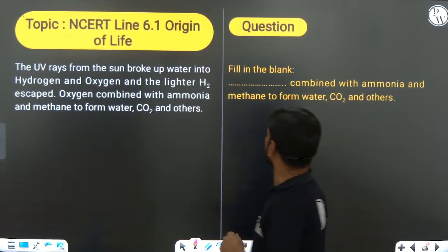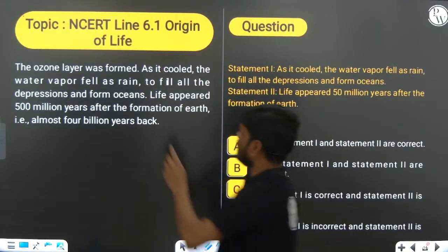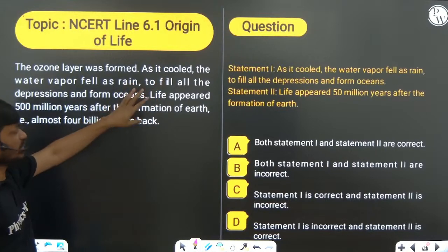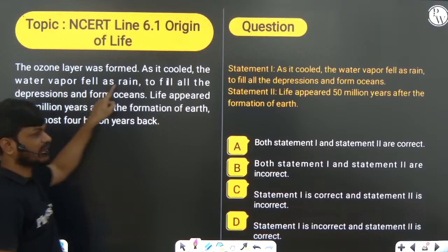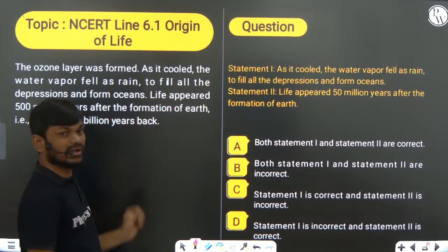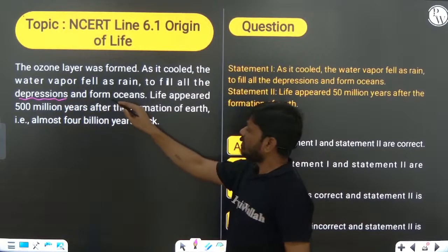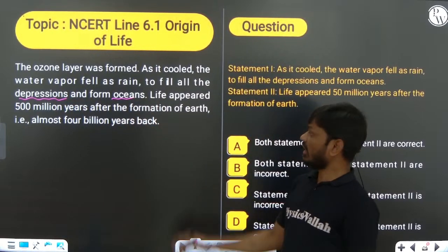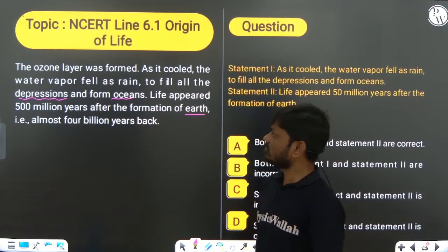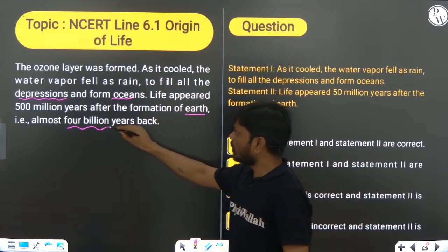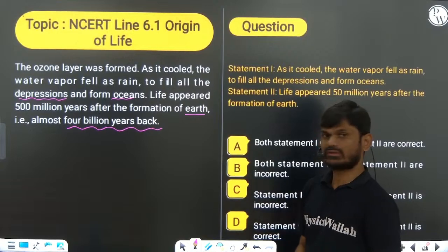Okay, next one. We had already discussed this question. The ozone layer formed later and the temperature of the earth slowly cooled down, and water vapor fell as rain, filled the depressions of the earth and formed the ocean. Life appeared 500 million years after the formation of earth. That means almost 4 billion years back life appeared on earth.